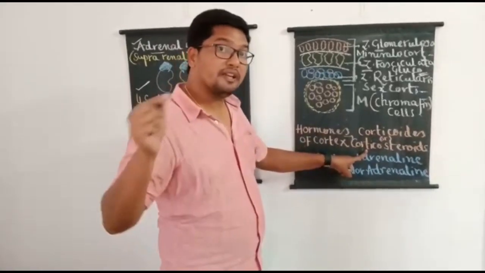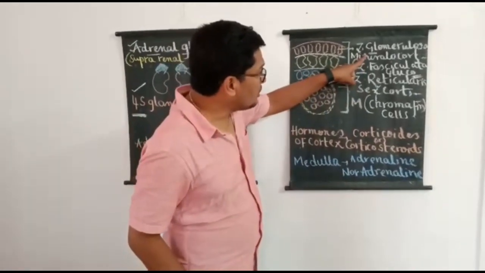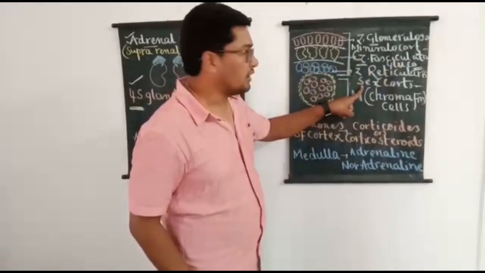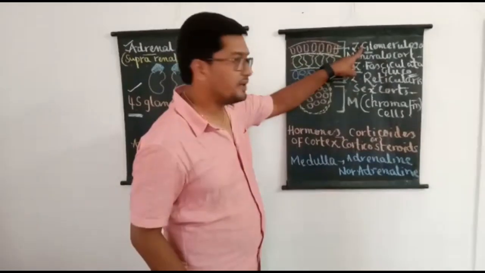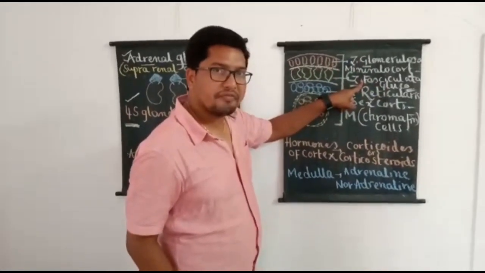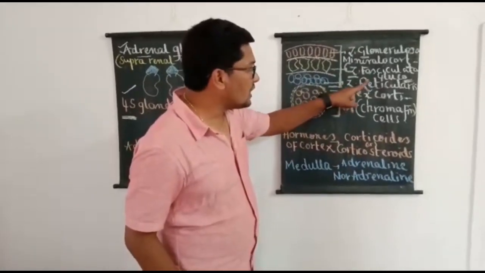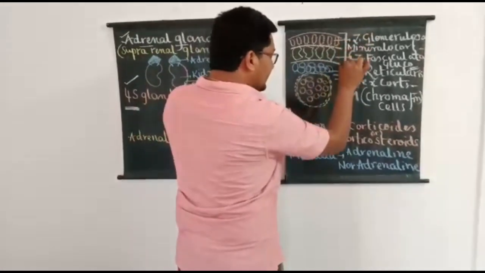So, based on their function, we have divided them into what now? Mineralocorticoids, glucocorticoids and sex corticoids. Mineralocorticoids are the products of zona glomerulosa. Glucocorticoids are the products of zona fasciculata. Sex corticoids are the products of zona reticularis. So this is all about the adrenal cortex.